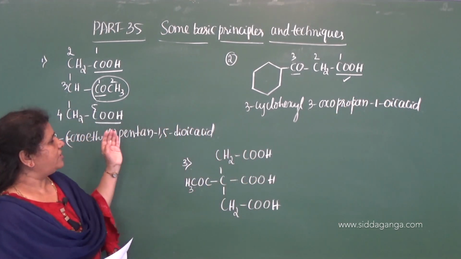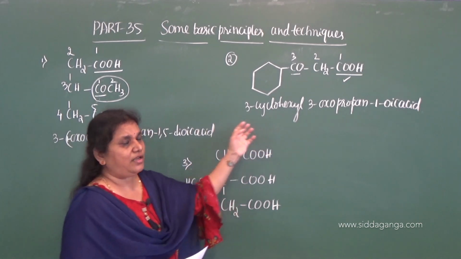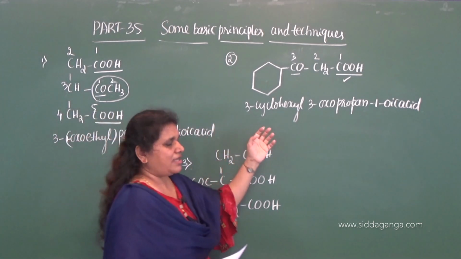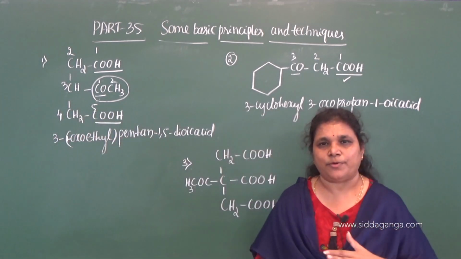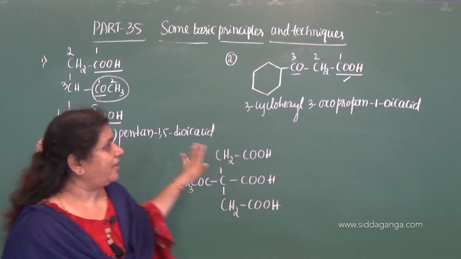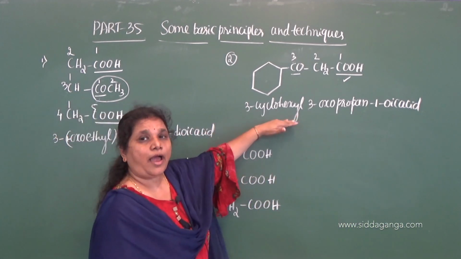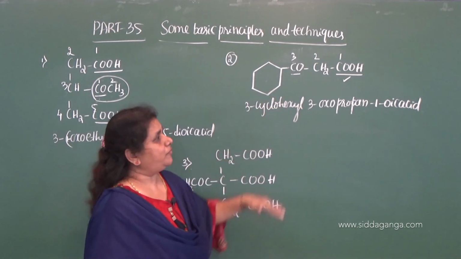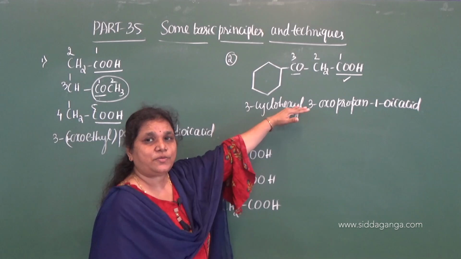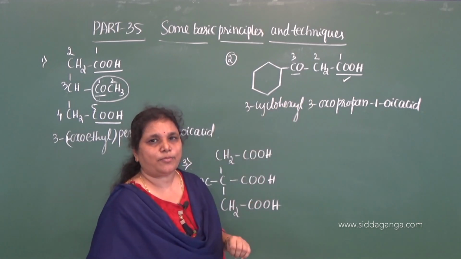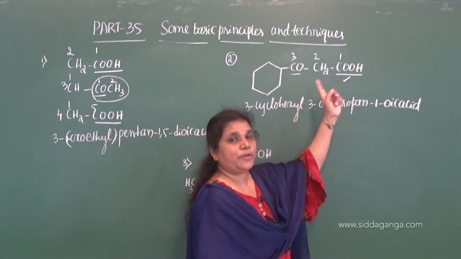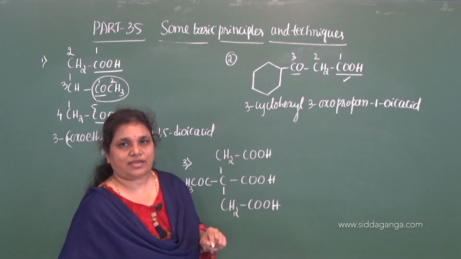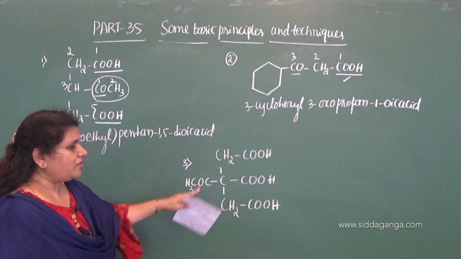Okay, now this is the difference of these two. Here we are naming them as both aliphatic compounds only. This is an aliphatic compound, this is an alicyclic substituted aliphatic compound, because the functional group is present on the side chain. Clear? Now, move on to this.